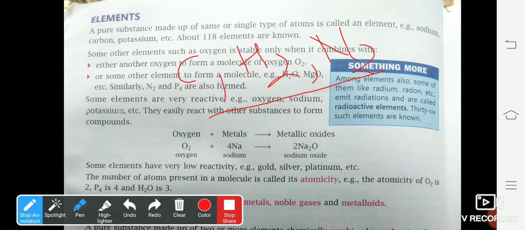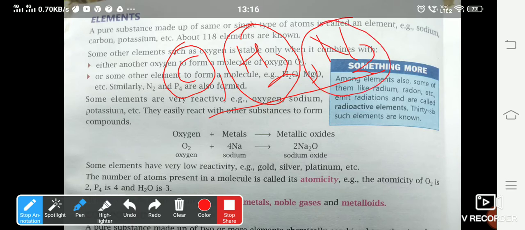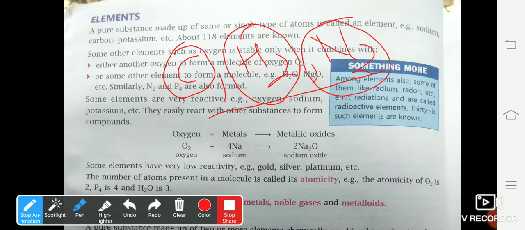About 118 elements are known to us. In your successive years, I'll be teaching about the periodic table where I'll teach you that we are aware of 118 elements today. Now, from the examples which I've given you, if you can see, there are some elements which are singular and some elements occur in the diatomic form because these elements cannot exist in a singular form.